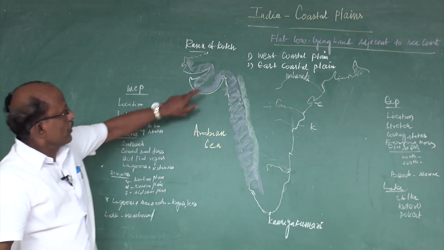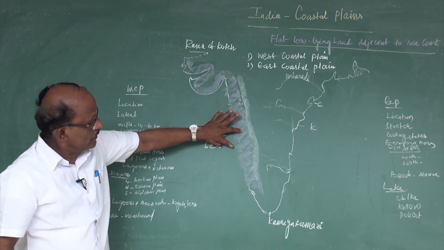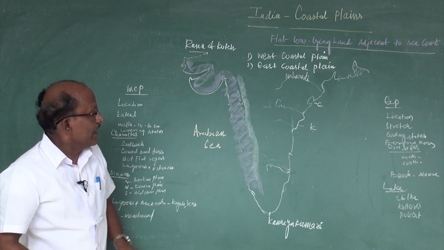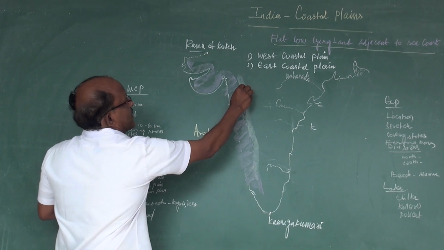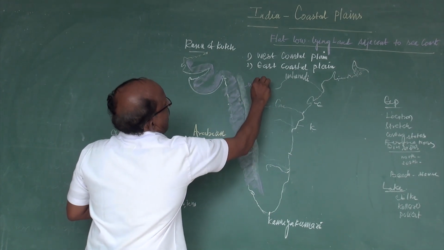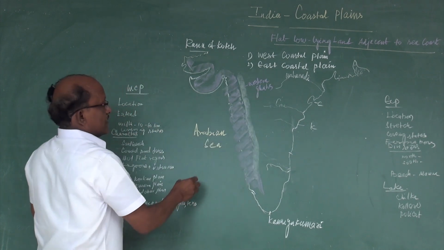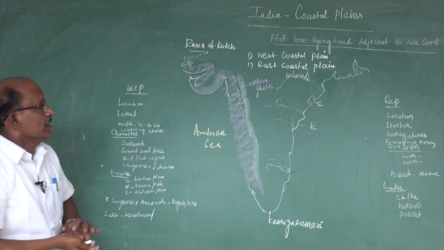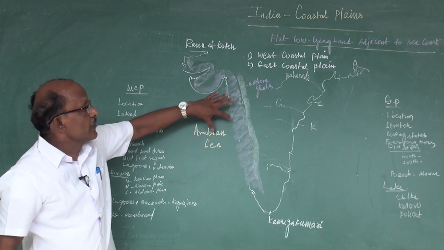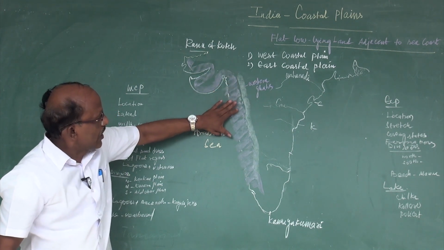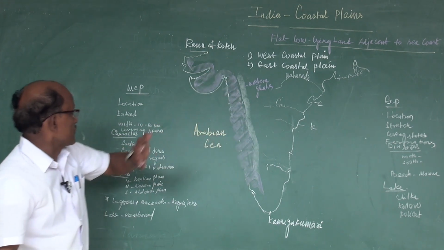Covering the states Gujarat, Maharashtra, Karnataka, Kerala. And then exactly it is located in between the Western Ghats and Arabian Sea. The area in between the Arabian Sea coast and Western Ghats is called the Western Coastal Plain, the location of the Western Coastal Plain.